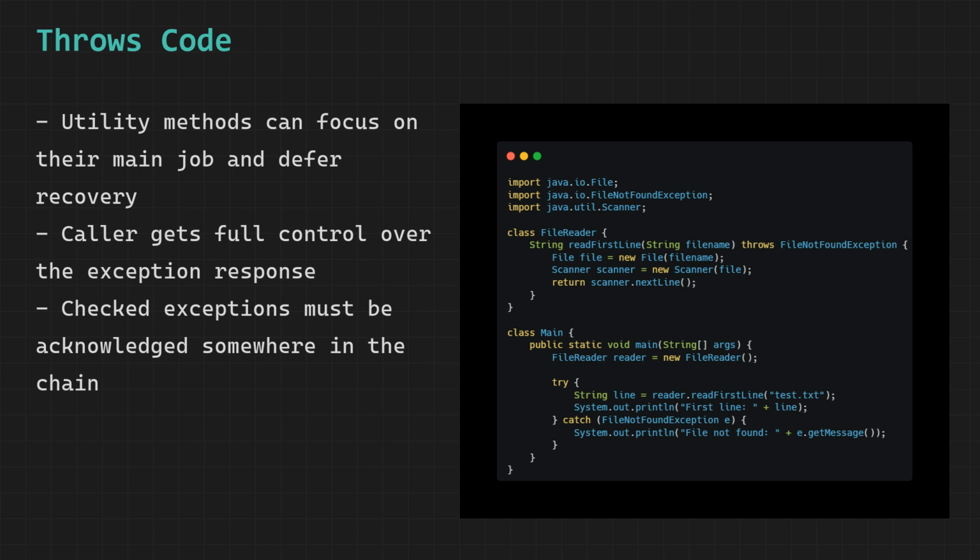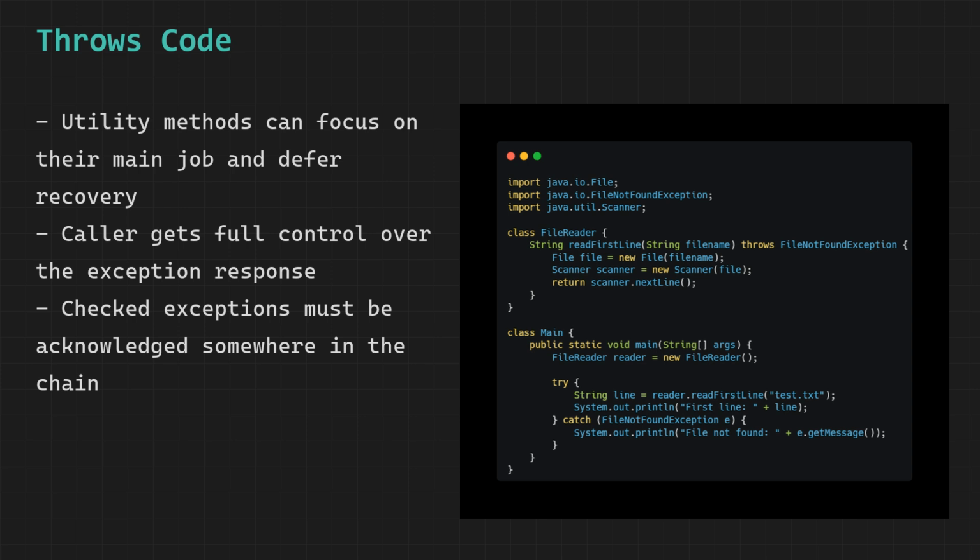Without the throws FileNotFoundException declaration in the method signature, the compiler would immediately refuse to compile this code. That is the nature of checked exceptions. Someone in the chain must acknowledge them. Now let us look at the main class. We create a FileReader object called reader. Then we call reader.readFirstLine and pass the file name test.txt.